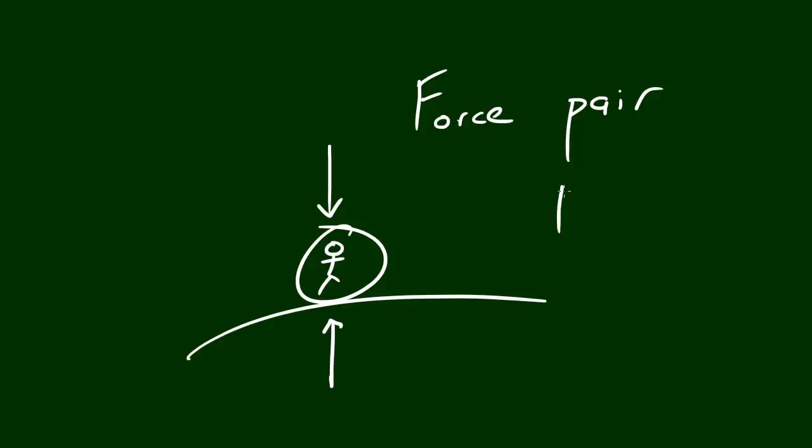Not to be confused with a fruit pear, which is indeed my favorite fruit. Now, like I said, a force pair happens when two objects have equal force but opposite directions. So let's just give this a fake force of like 10 newtons of gravity, and the earth is pushing up on you with 10 newtons upward. Whenever you have equal forces in opposite directions, then your object is always going to have zero acceleration, aka it's not going to be moving anywhere.